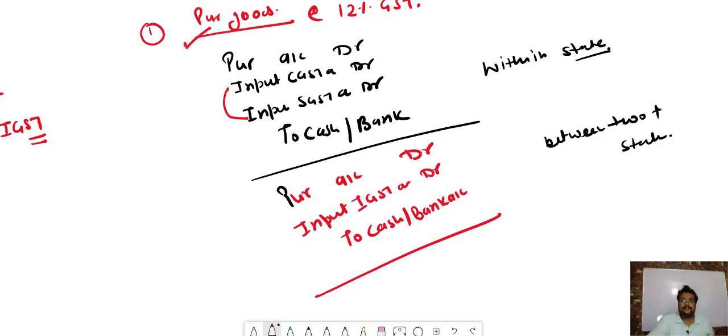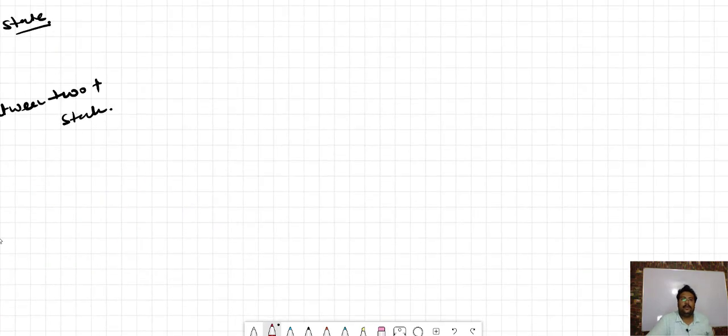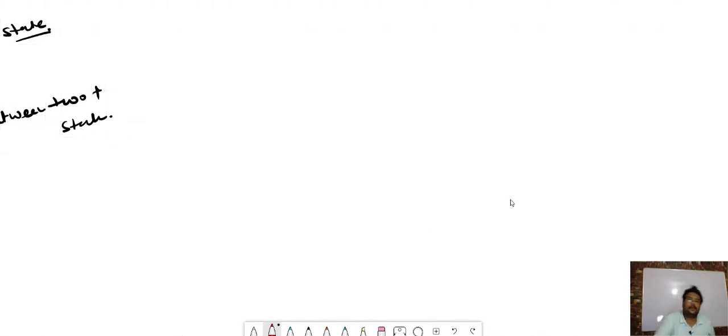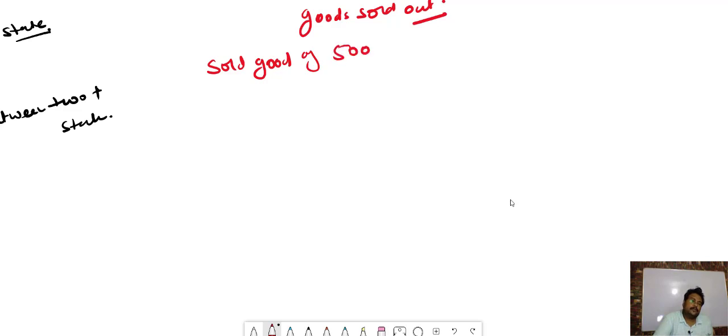Okay, now the second thing, when goods are sold out. So bacha, suppose you sold goods of 5,000 at 12% GST.